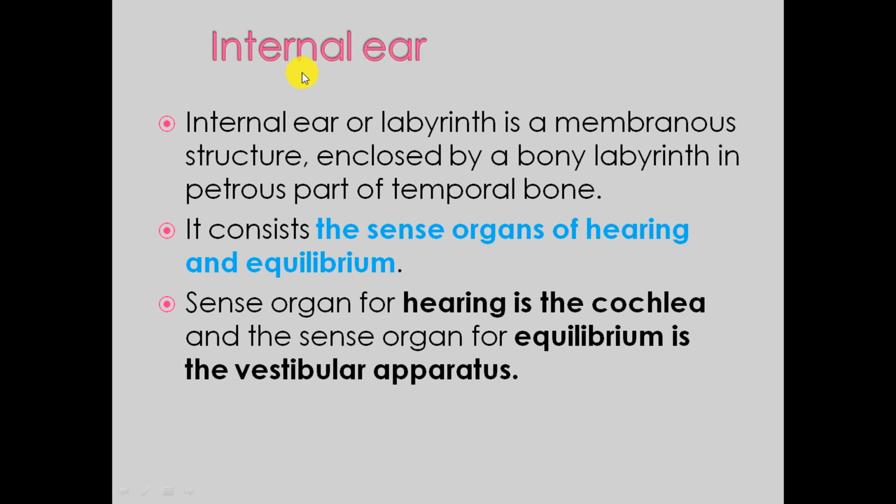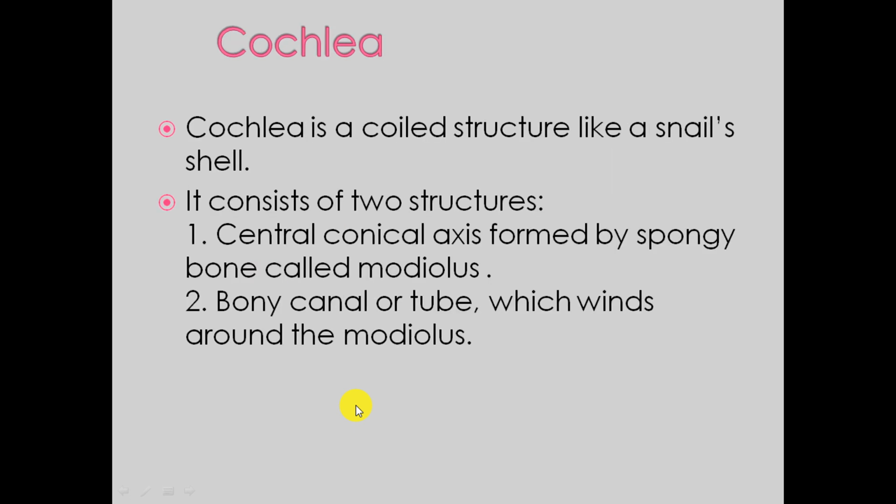Next part is the internal ear. Internal ear is the innermost part of the ear which is responsible for hearing and balancing, or equilibrium, of the body. It consists of sense organs of hearing and equilibrium. The sense organ of hearing is the cochlea and the sense organ for equilibrium is the vestibular apparatus.